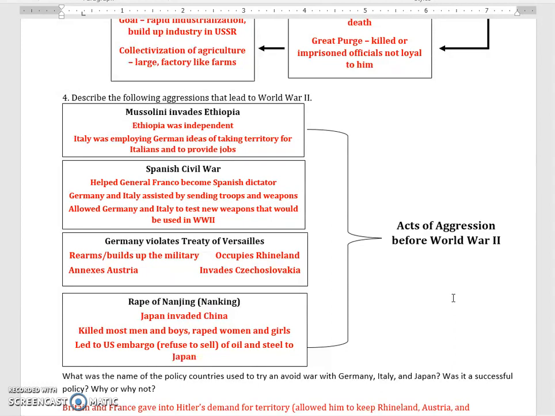The U.S. will embargo oil and steel, meaning the U.S. refuses to sell oil and steel to Japan. This criticism, this embargo, and the fact that the U.S. will be a threat in the Pacific will eventually lead to Japan attacking Pearl Harbor and beginning the war there.